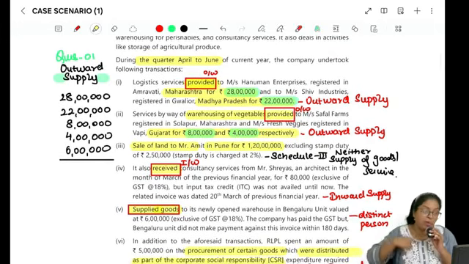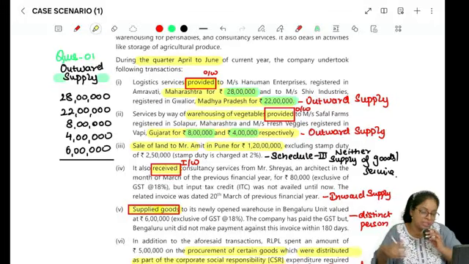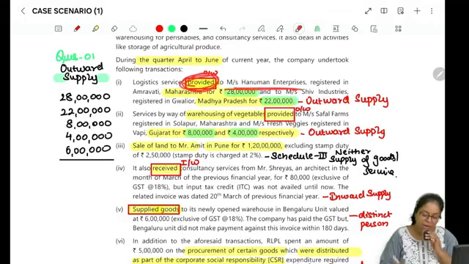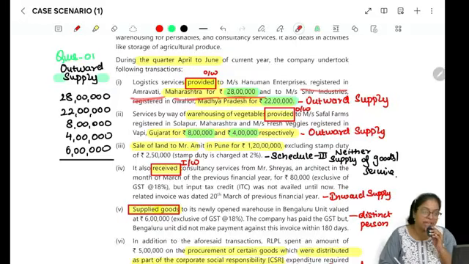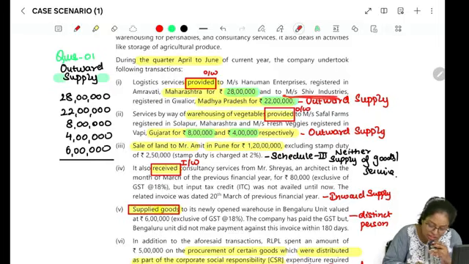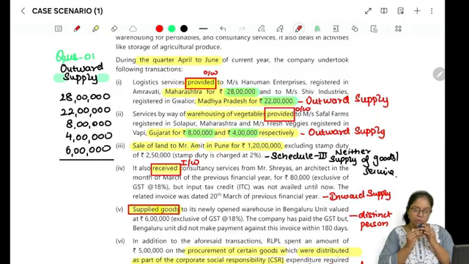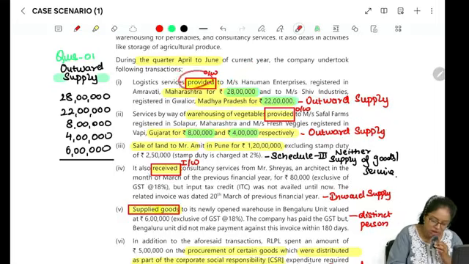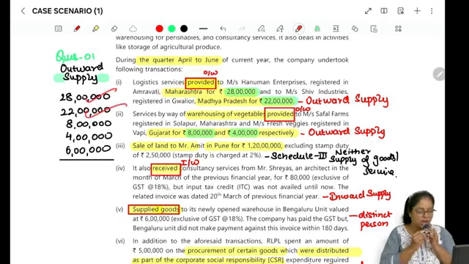Logistics services provided. So we have provided logistics services. That means this is my outward supply, right? Logistics services provided to Mercers Hanuman Enterprises registered in Amaravati, Maharashtra for 28 lakhs and to Mercers Shiv Industries registered in Gwalior, Madhya Pradesh for 22 lakhs. So my total outward supply will be 28 lakhs plus 22 lakhs, because this is my outward supply. One I have made in Maharashtra, one in Madhya Pradesh.